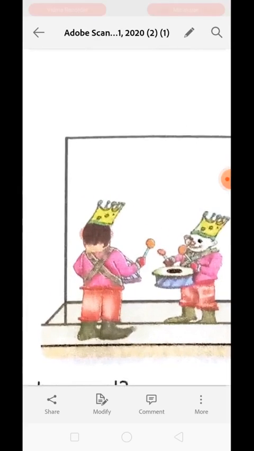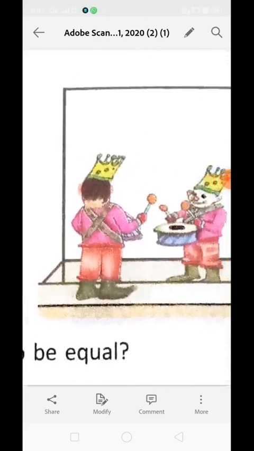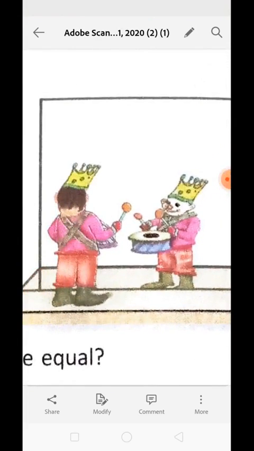Now you will be able to see that the size of the toy drummer is the same as the image. The image and the toy drummer size are equal. Understood? And as the toy drummer is standing upright, the image is also standing upright.